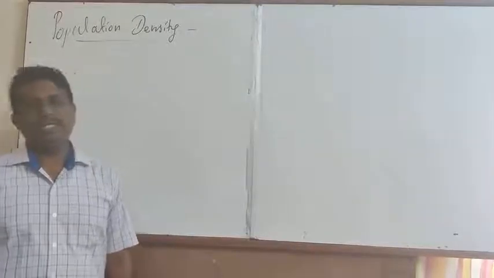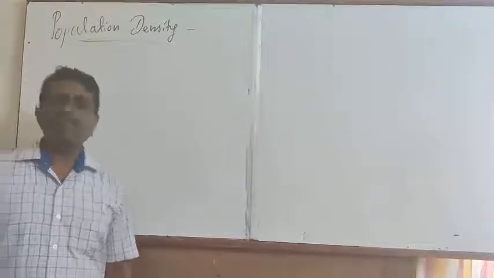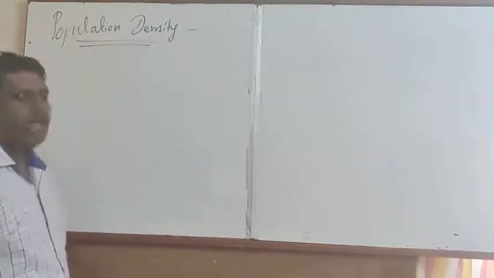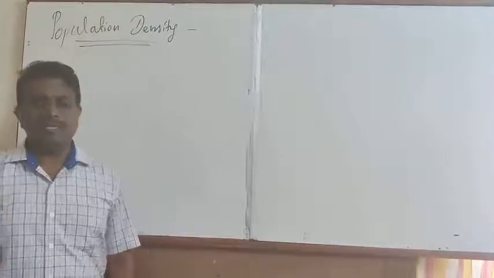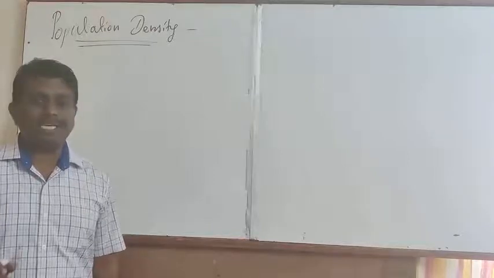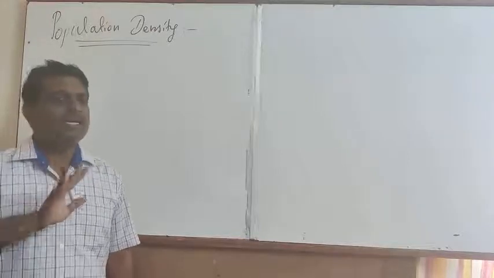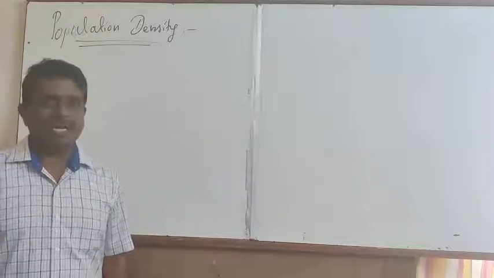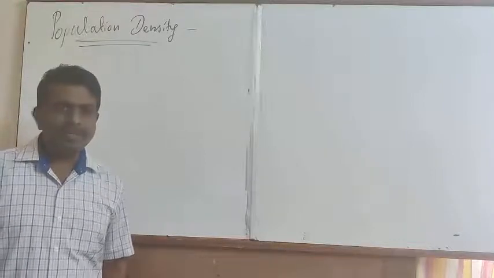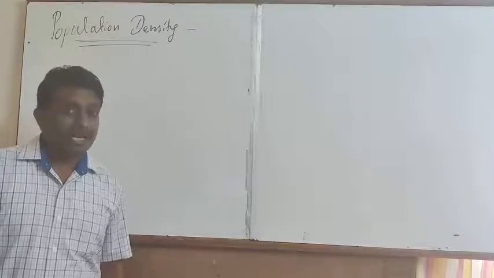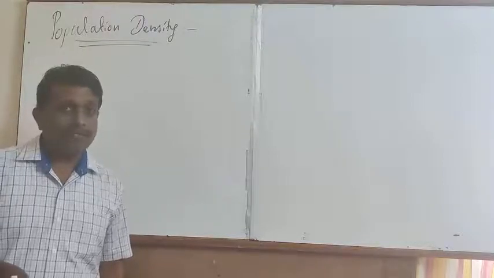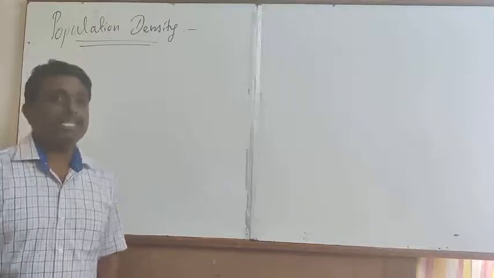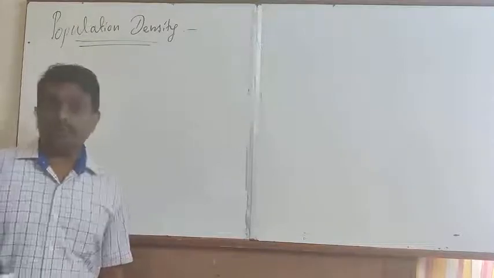Today's topic is with reference to population density. The population density in a particular geographical area does not remain the same. It keeps on changing with a change in the climatic condition, with a change in the availability of food, with a change in the temperature, with a change in the availability of natural resources.